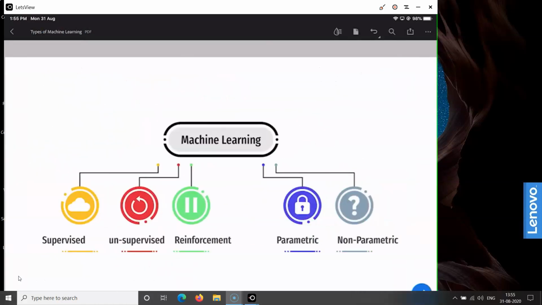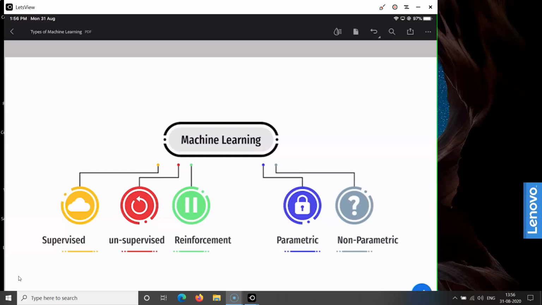So this chart summarizes different types of machine learning algorithms. One way of classifying machine learning algorithms is supervised, in which case the data set is labeled. Another way is unsupervised, in which the data set is not labeled.